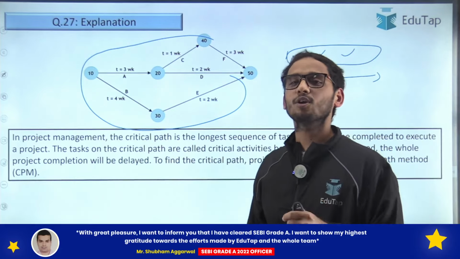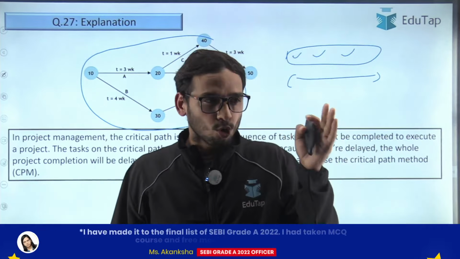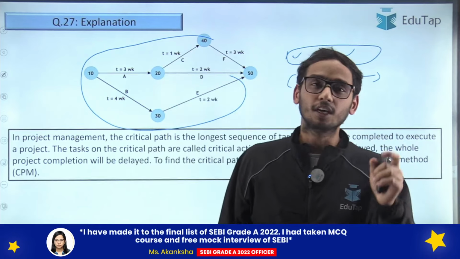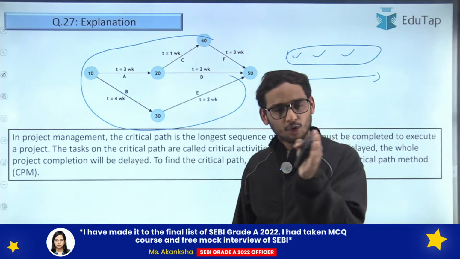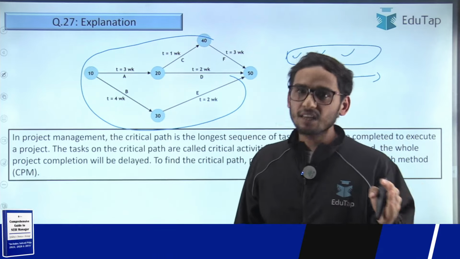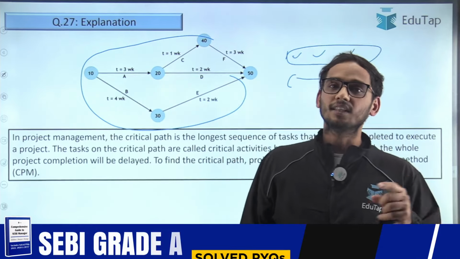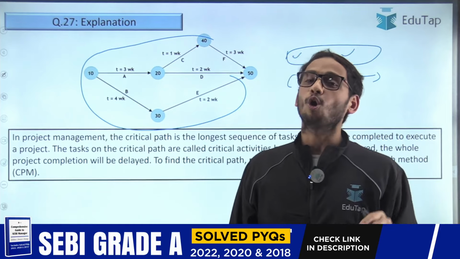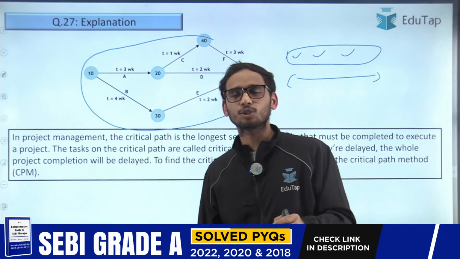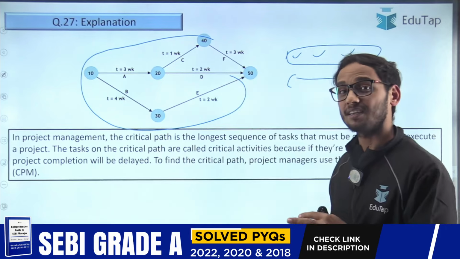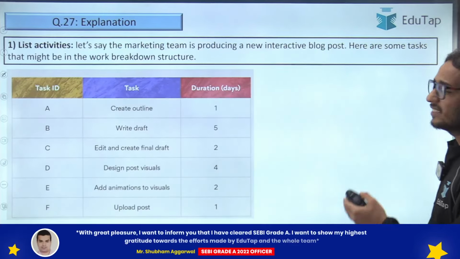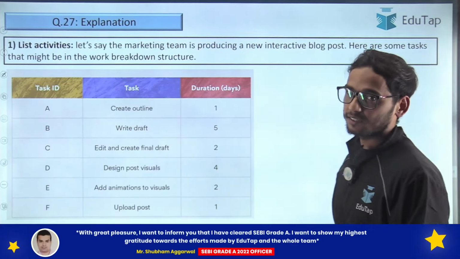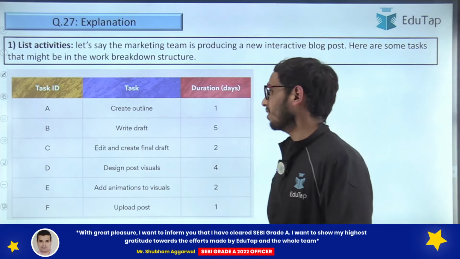Why are we calling it the critical path and why are we calling those activities critical activities? Because it's a sequence of tasks. If any one task is delayed, then the impact will be seen in the overall project as well. That's why it is called the critical path, right? So let's take an example to understand this in a better manner.